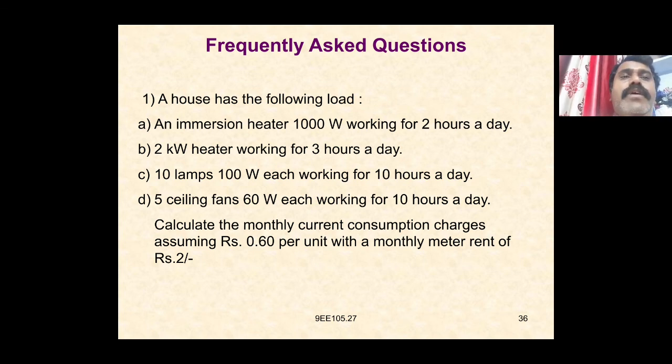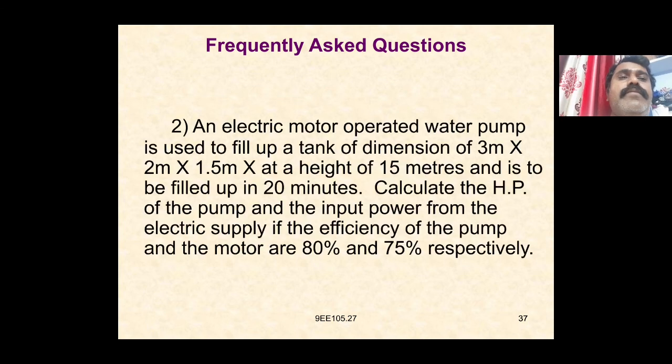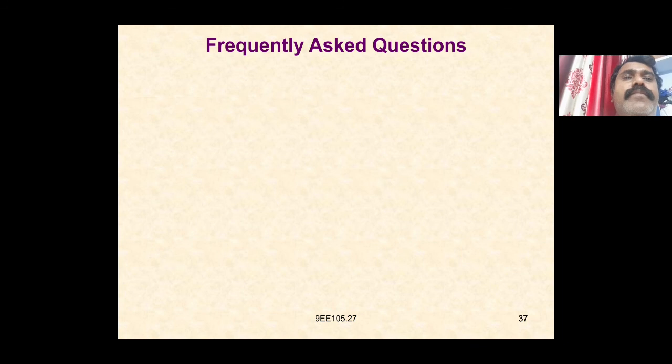Again, we have to find out the immersion heater of 1000 watts working for 2 hours, that is given. Only one immersion heater which is having the 1000 watts working for 2 hours per day. Again, a 2 kilowatt heater working for 3 hours per day, 10 lamps and 5 ceiling fans. 5 ceiling fans of 60 watts each working for 10 hours per day. So we have to calculate the monthly electricity bill here.